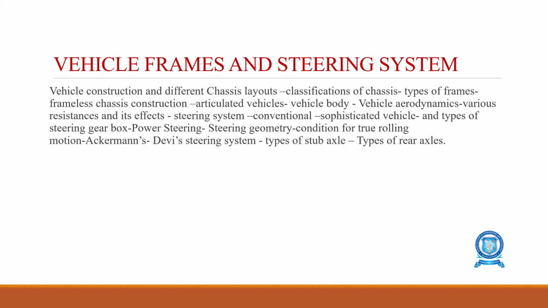Many students will have a doubt: what is a chassis and what is a frame? A frame is just the base rigid structure, made of steel or an alloy metal. Only on the frame we will be fixing all the components like the engine, transmission system, differential, and the wheels. Everything is fixed to the frame. Without any components, only the base rigid structure is the frame.